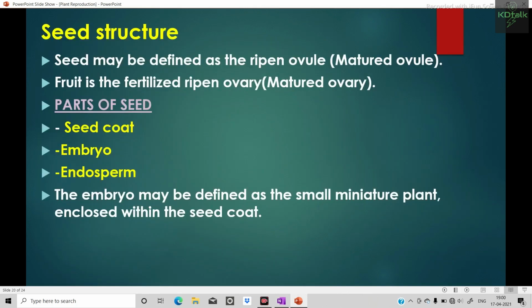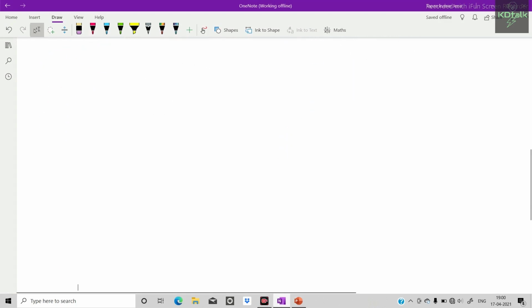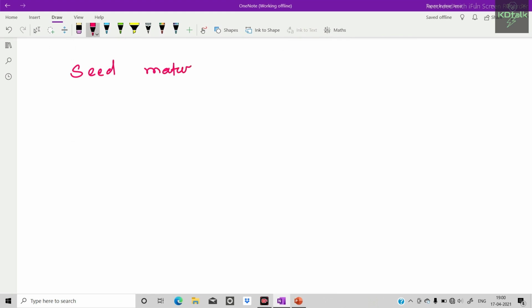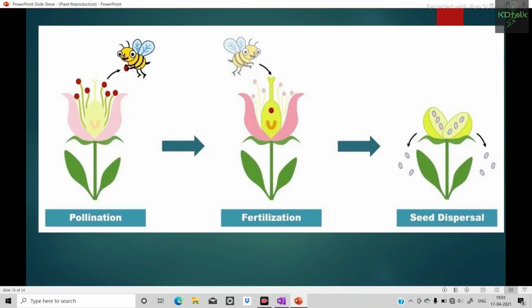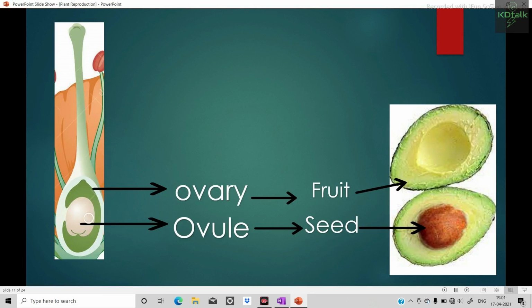Now come to seed structure. Let me repeat again, already I have told you what is seed. Seed is the matured, ripened ovule. Whereas what is fruit? Fruit is the matured, ripened ovary. You can see here, this is the ovary, and this is the ovule. Ovule becomes seed.